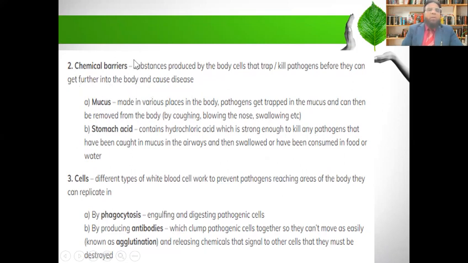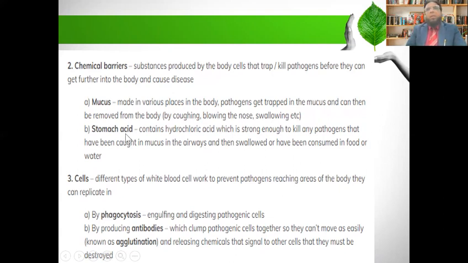Now in chemical barriers, we have to discuss the mucus and the stomach acid. In the mucus, there are some pathogens that get trapped in the mucus and can then be removed from the body by coughing, blowing the nose, and swallowing, etc.